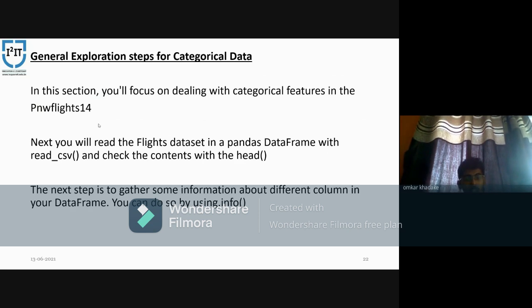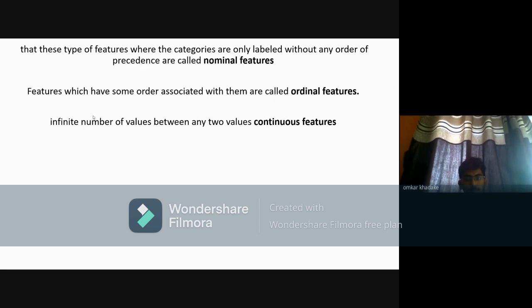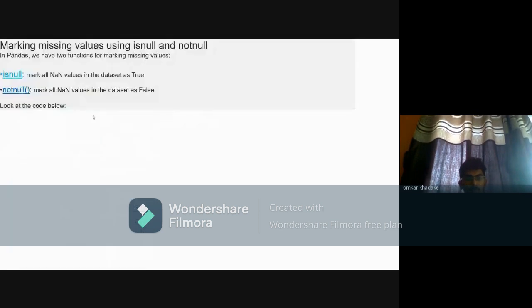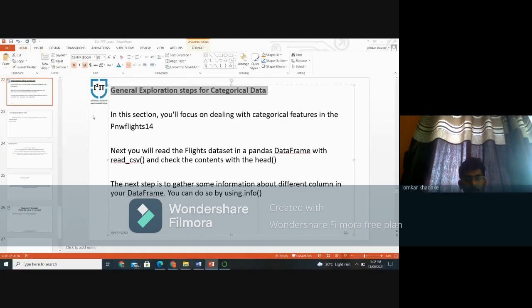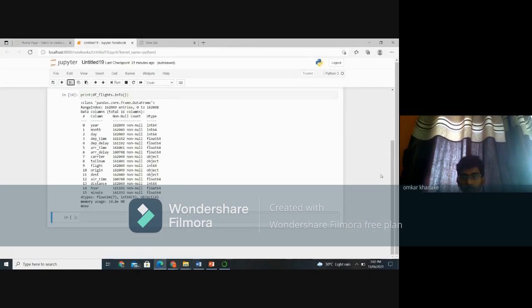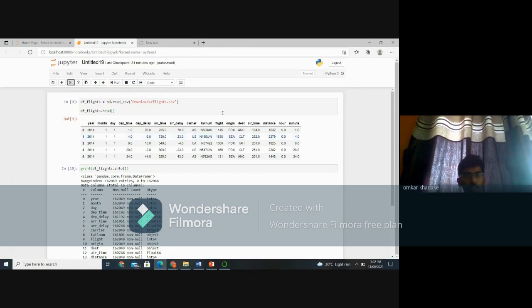Then the next step is to gather some information about the different columns in your data frame. You can do so by applying info. So we have to apply info. So we want information, so let's go to the notebook. We want details.